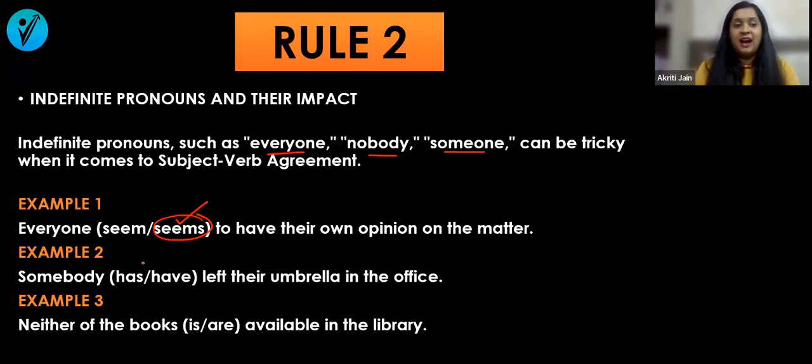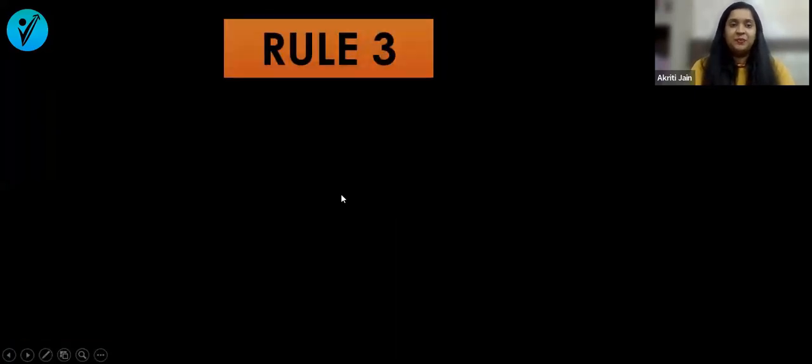Somebody is also singular, so we will go with: somebody has left their umbrella in the office. Neither of the books is or are available in the library. We often get confused with the word which is near the verb, but make sure that you know what the subject is. It is neither of the books, so the subject is actually singular. Neither of the books is available in the library.